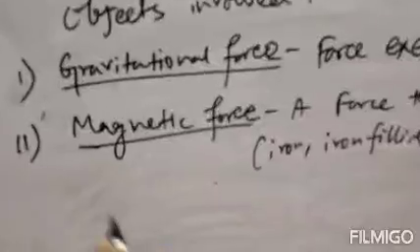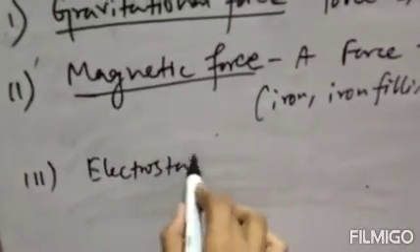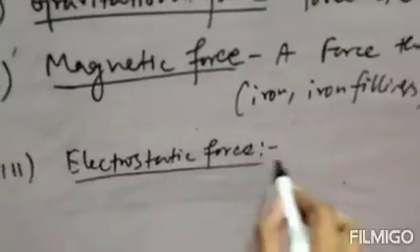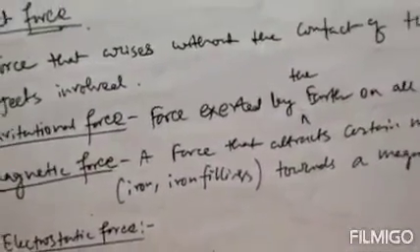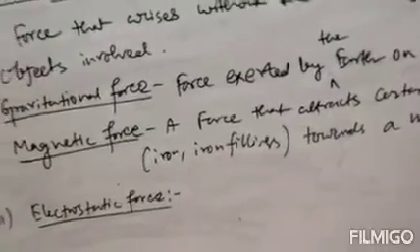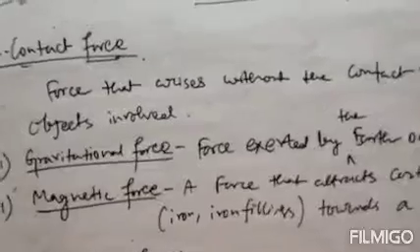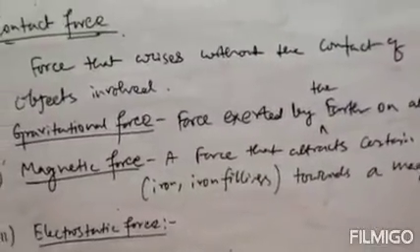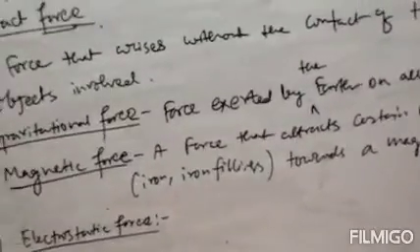Last, number 3, that is electrostatic force. What is electrostatic force? It is a force exerted by a charged body. That means plus charge, minus charge. You know that plus charge is known as cation, minus charge is known as anion. That is the charged body, the force between the two charged bodies. That means it is a force exerted by a charged body on another charged body or uncharged body. That is your electrostatic force.